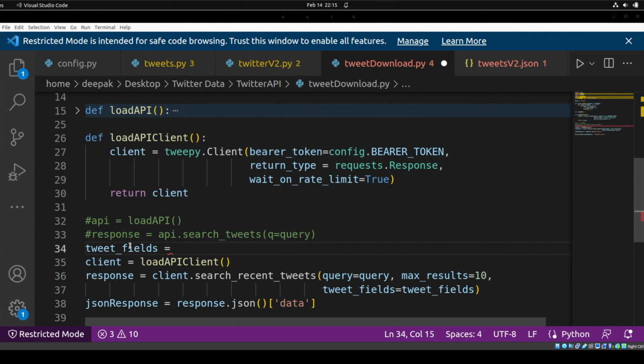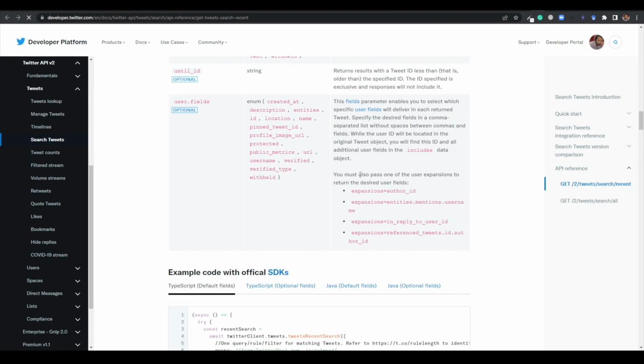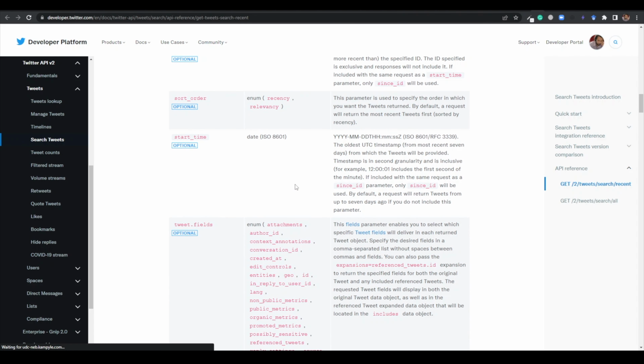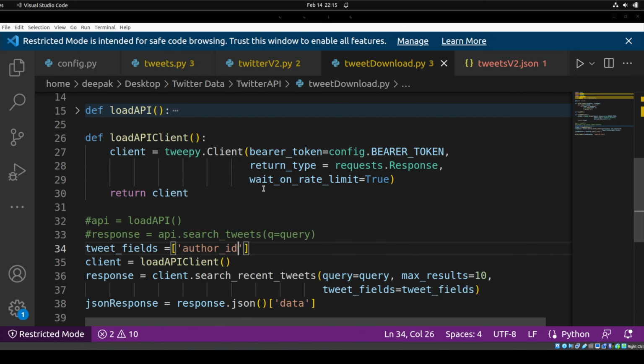So what could be tweet fields? It could be anything that comes inside tweet fields. Maybe it's author ID, and where you get all these things is in the documentation. I am not doing anything on my own. Let me show you something here. Yeah, this one. If you go to tweet fields, it has author ID, right? If you search created at and all these things, then you can get all of them.